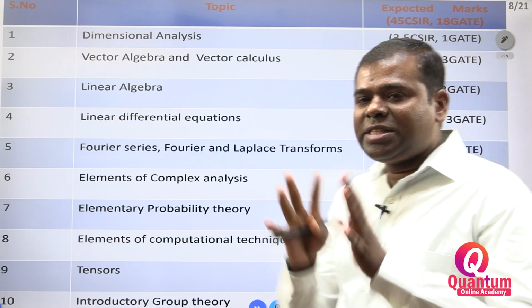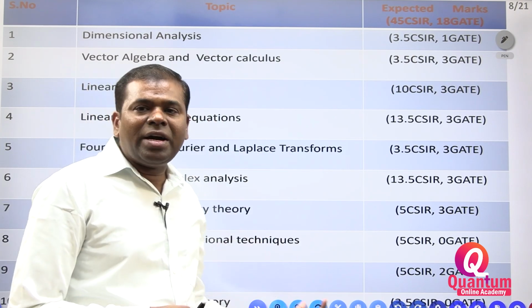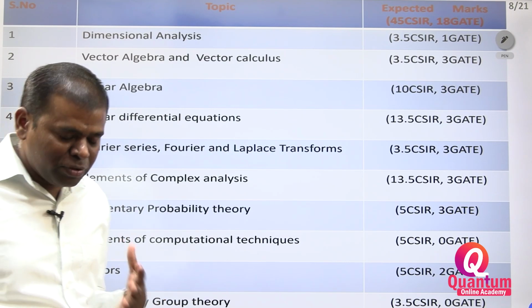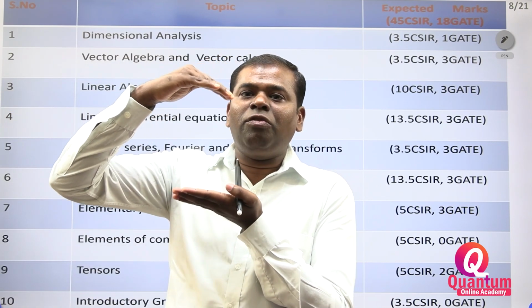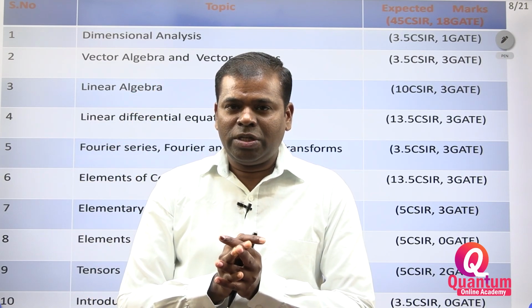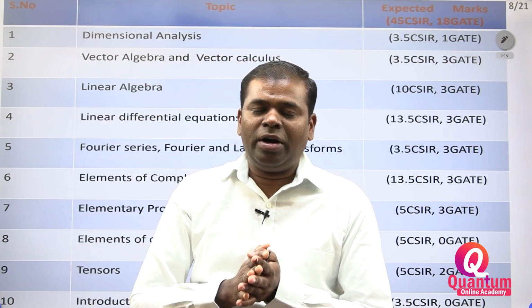Next, I am segregating the entire syllabus. How many parts? In total, I have segregated 10 parts. If you look at the entire syllabus, the book size and volume is so much that you are unable to read the entire portion. You are afraid, so that's why I am segregating it into 10 parts.